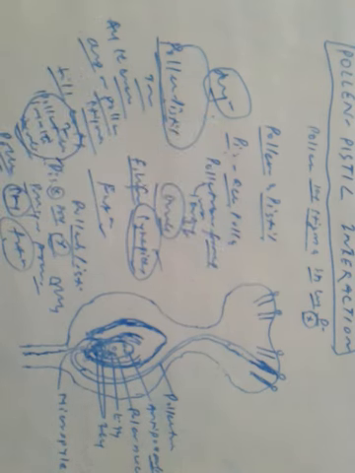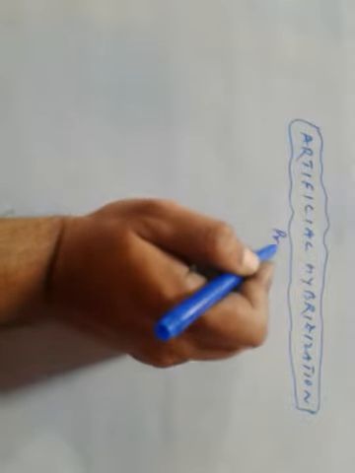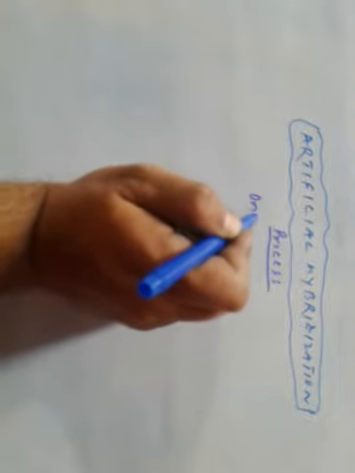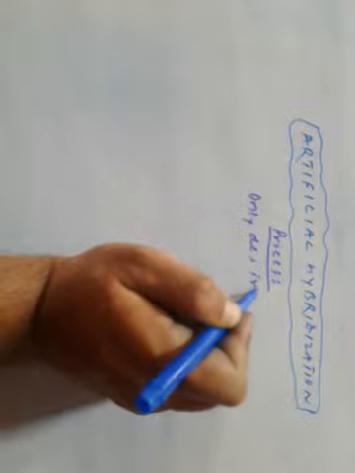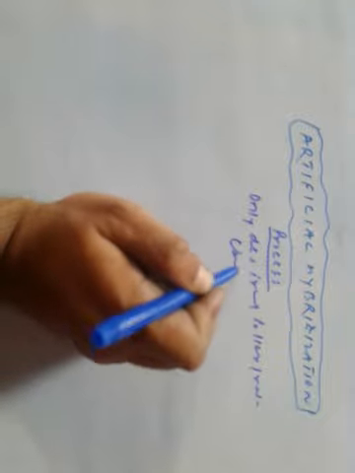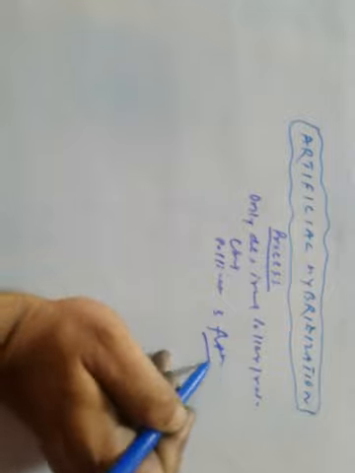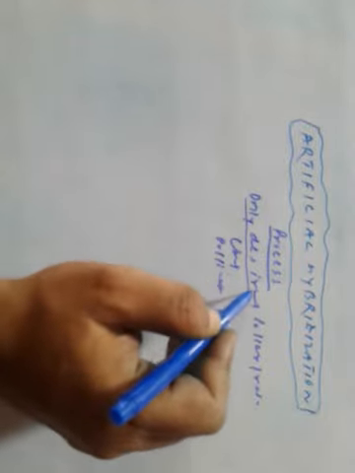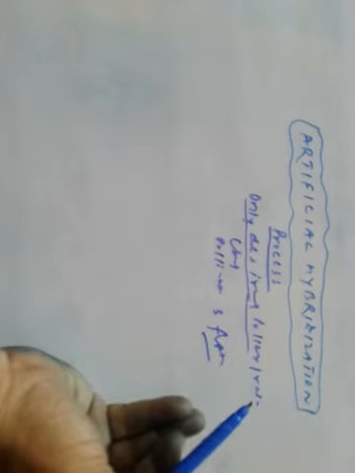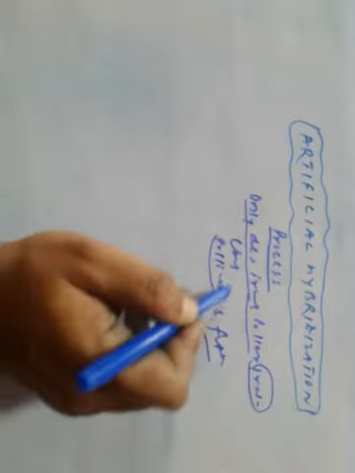So let's discuss artificial hybridization. Artificial hybridization is a process in which only the desired pollen is used for pollination and fertilization.